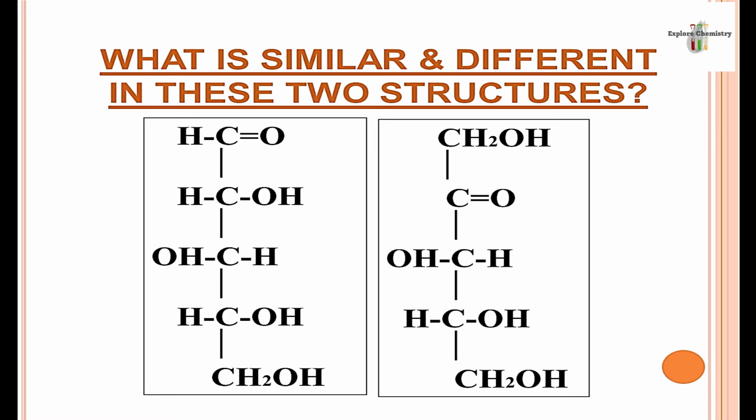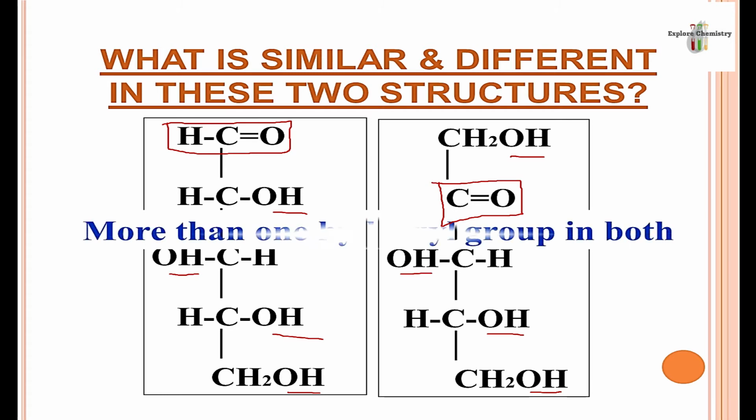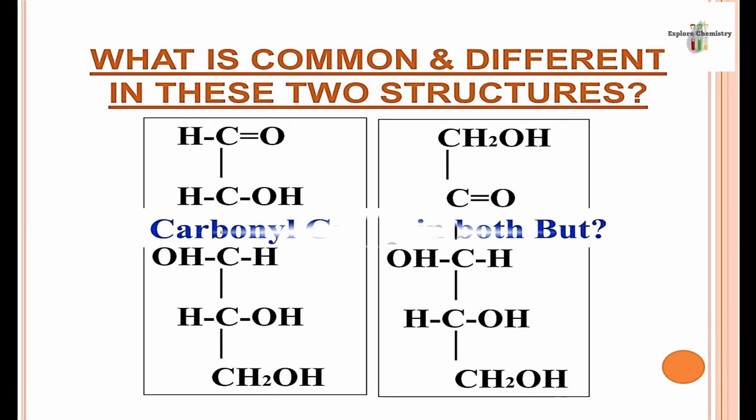Now how are they aldehyde and ketone? Check these two structures. First of all, you can see that with every carbon an OH group is attached in both structures. Except for one carbon, an OH group is attached with every carbon. Now in this structure, oxygen is attached with the corner carbon. In this structure, oxygen is attached with the center carbon. So both compounds contain more than one hydroxyl group, and both compounds contain carbonyl functional group.